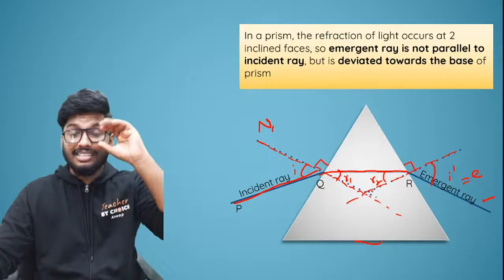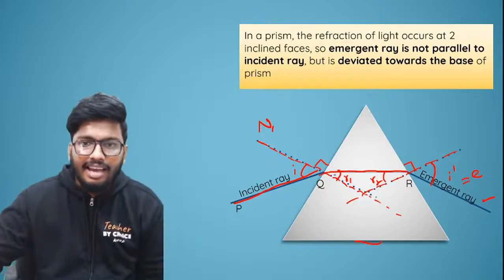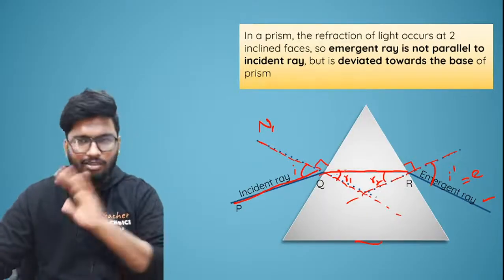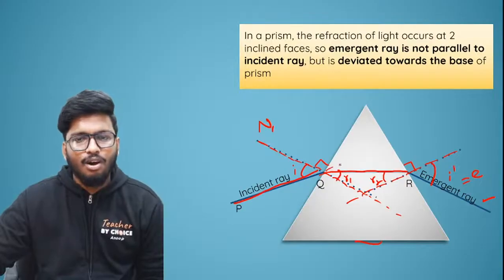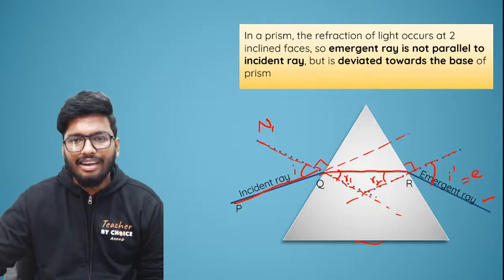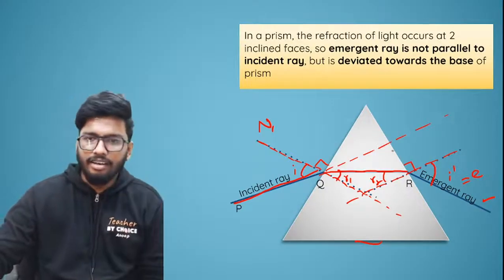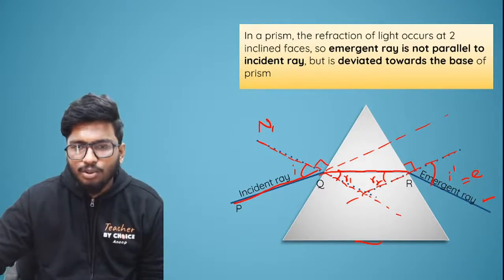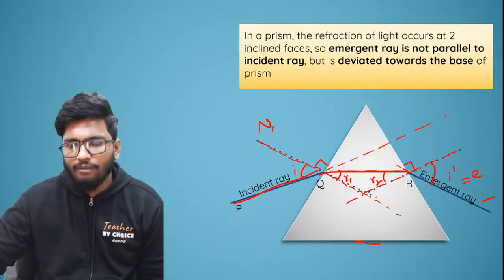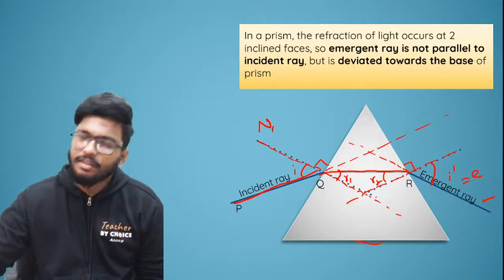Now people, listen up carefully. This is very important. If there was no prism, this ray of light would have basically gone as a straight line, right? Now, if I extend this one, if I were to see from here, the ray of light appears like it's coming from here.